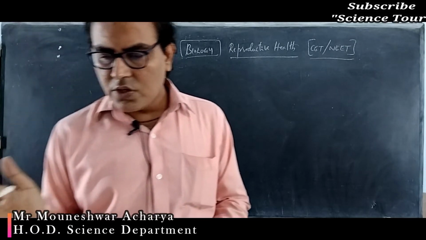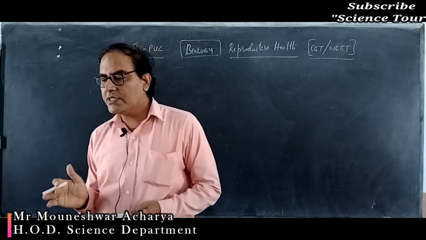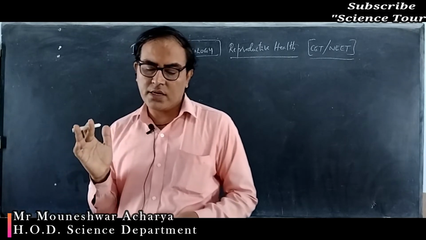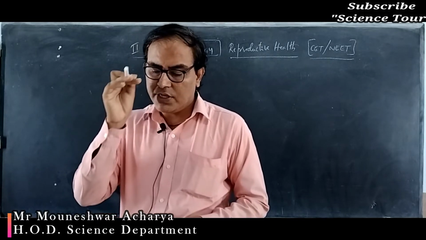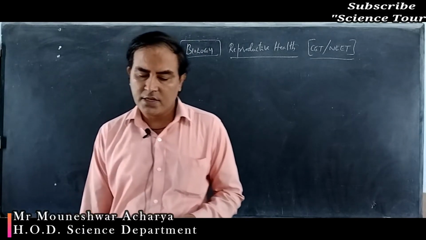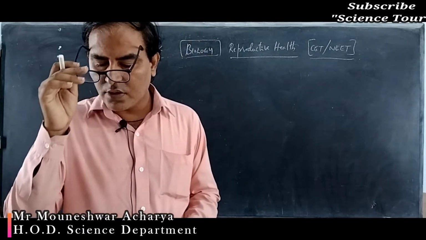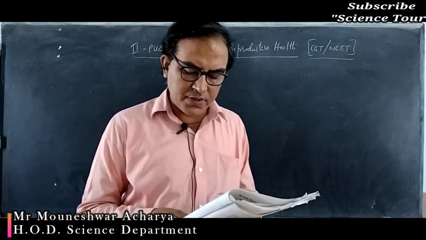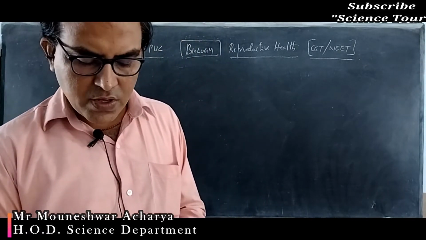So breastfeeding is one of the natural ways of controlling the population. It reduces the chance of conceiving by the female, by affecting the production of certain reproductive hormones.